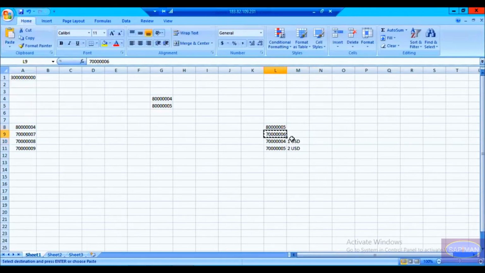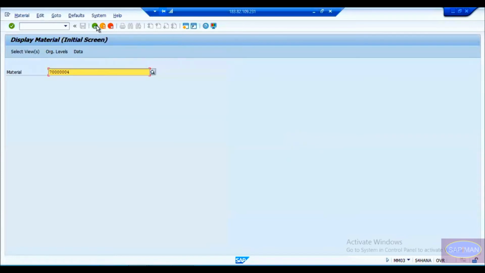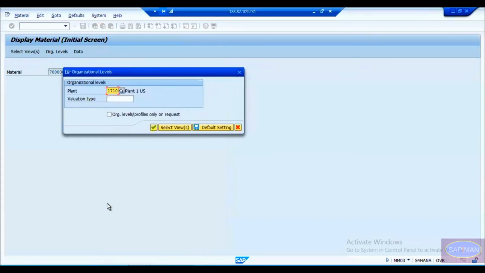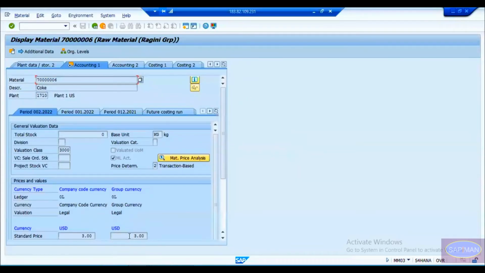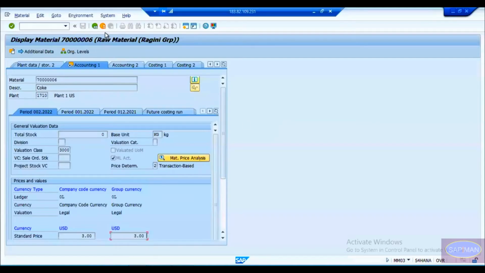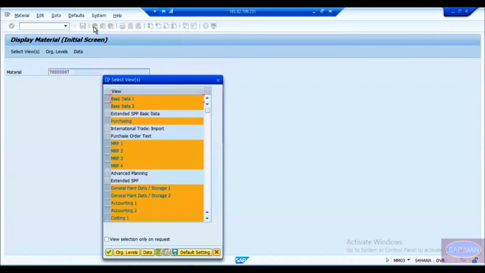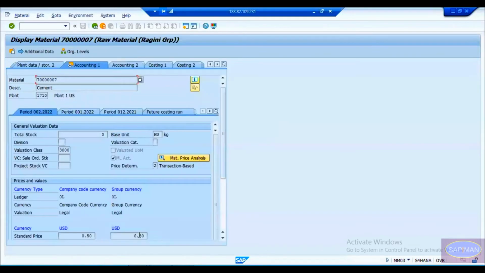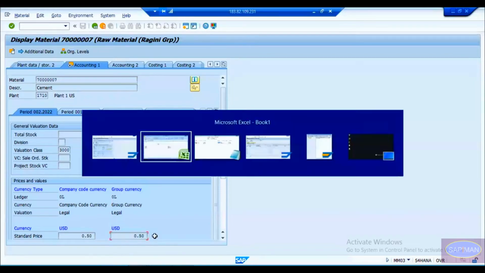Similarly, if I check the 7006, this is $3 US. I'm going to copy this, and this is the USD. So this is your material cost, whatever material will be required for this coach bogie mold, so that is the cost of that product. Similarly, we will go and check the liquid metal material cost. So it is 0.50 USD.